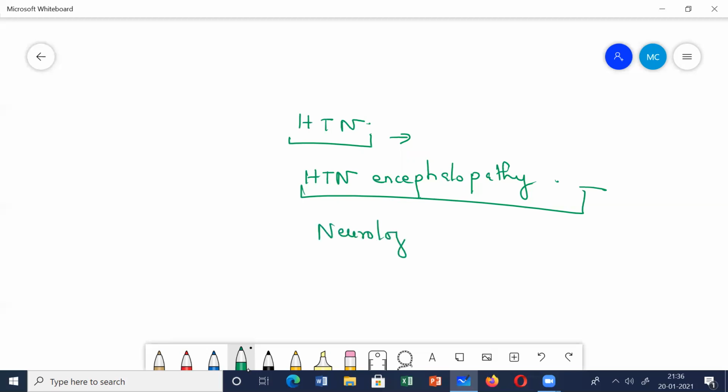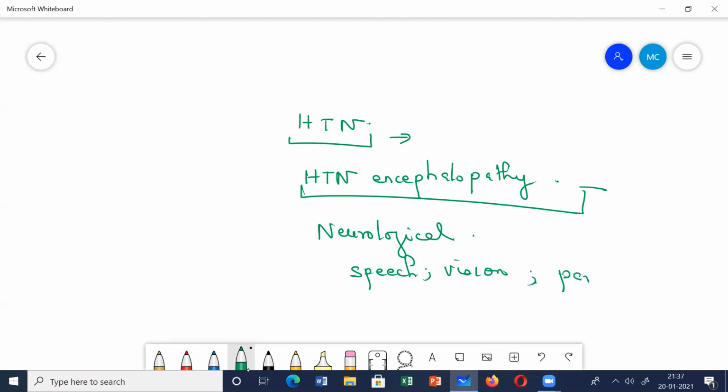Like the patient will have confusion, and suddenly he'll not be able to speak, or he'll not be able to see. There'll be a transient abnormality in speech. You'll see that his speech is getting deranged, or there are some transient abnormalities in his vision, or suddenly in some part of his body there is numbness and weakness.